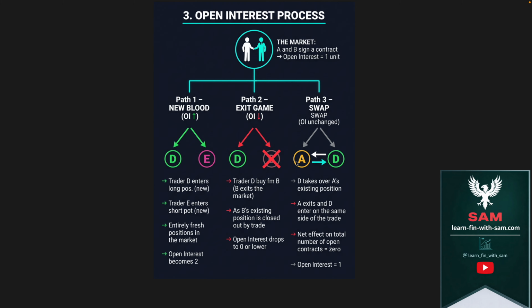What is the net effect? Net effect is still the same. There is no change in the open interest, and the open interest will still be 1. So this is how the process of open interest works.